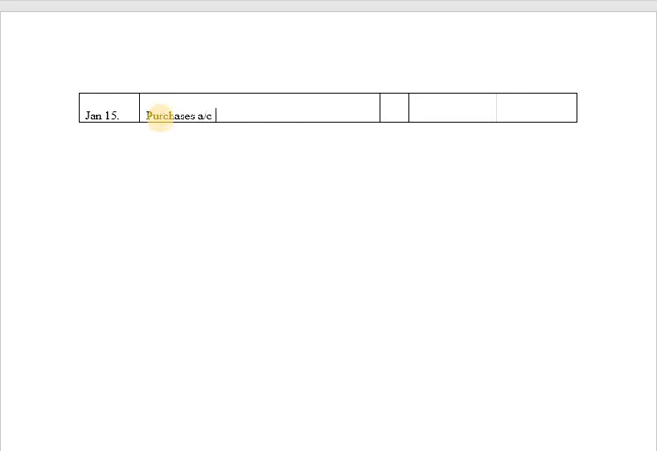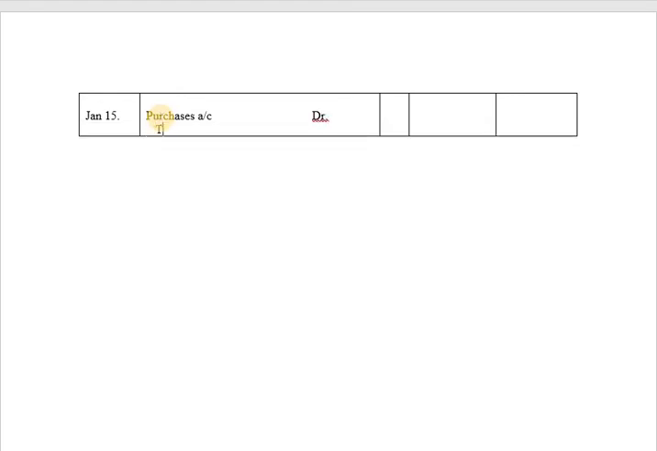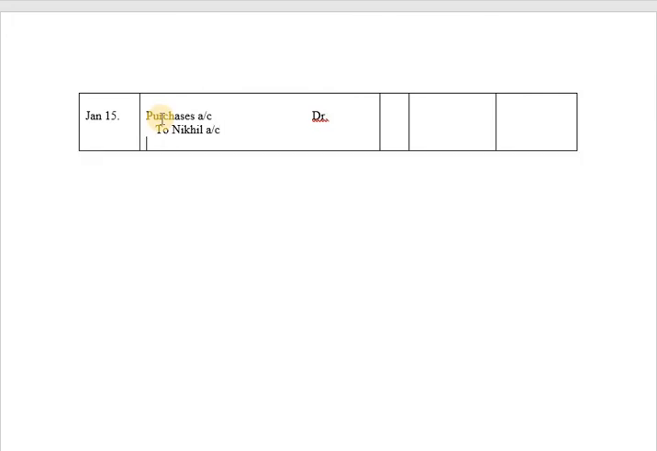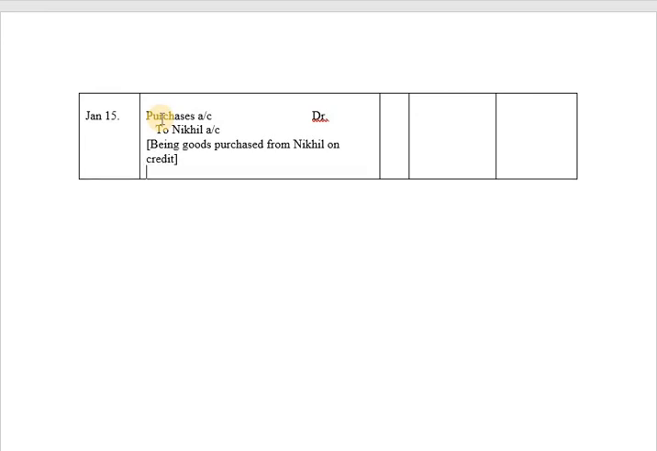So you are purchasing the goods, so purchases will be recorded on debit side, and the journal entry will be recorded here as purchases account debit to. As you are purchasing the goods on credit, you will be writing the name of the person from whom you have purchased the goods, and the narration will be written here as being goods purchased from Nikhil on credit. Once the journal entry is completed, just draw a line.